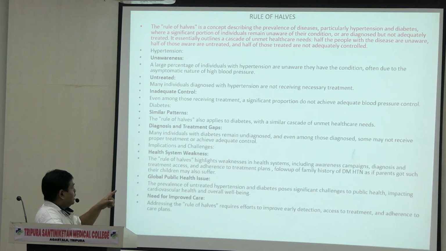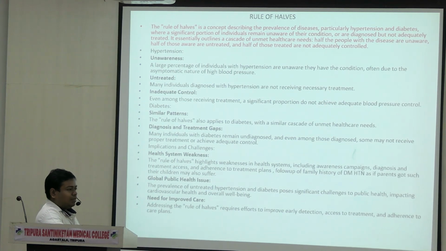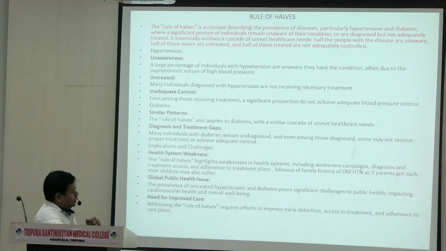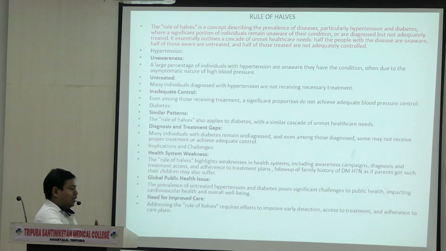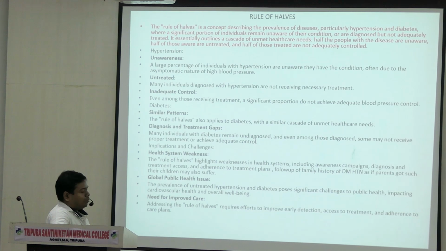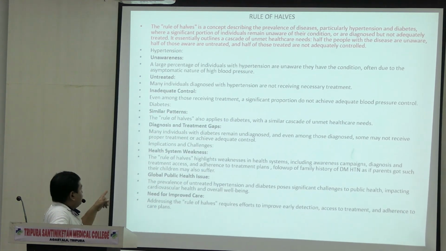Many individuals with diabetes remain undiagnosed. See, their blood sugar levels remain normal after repeated tests also. But generally, if you check their HbA1c, then you may see the trend of the disease. A rising trend of HbA1c will confirm your diabetes. See, everything is a health system weakness.